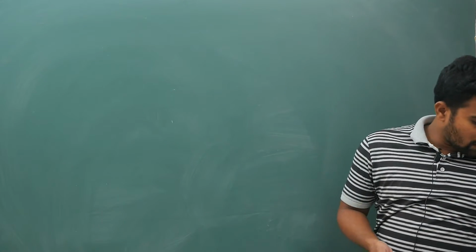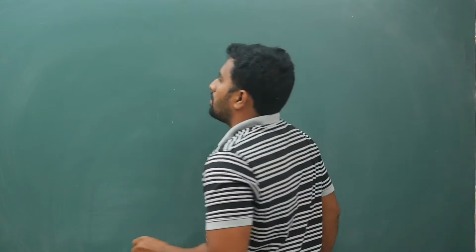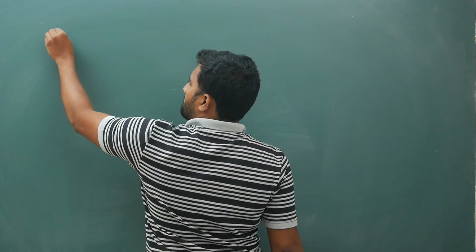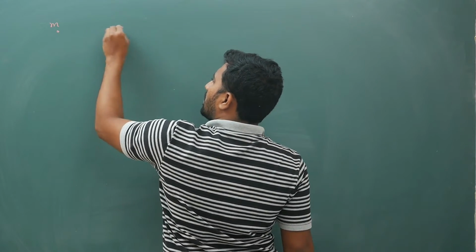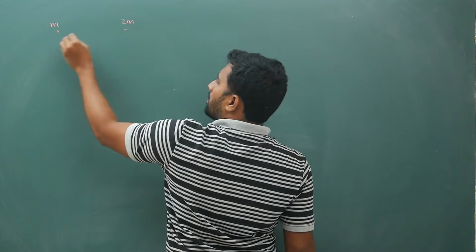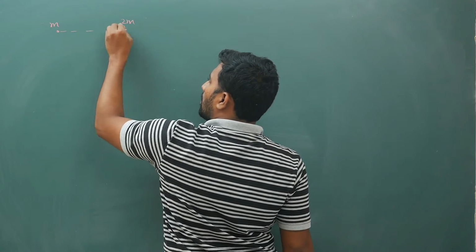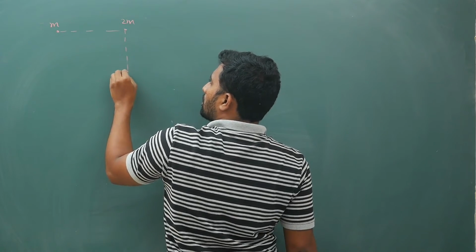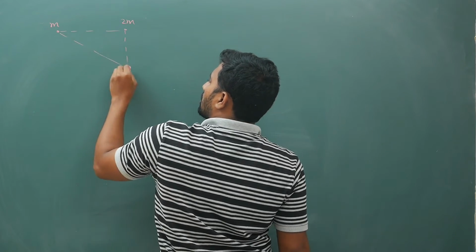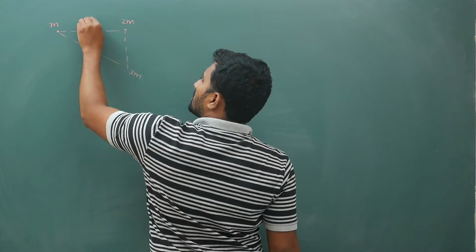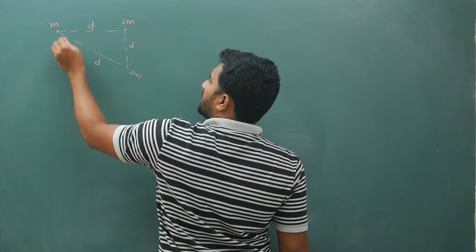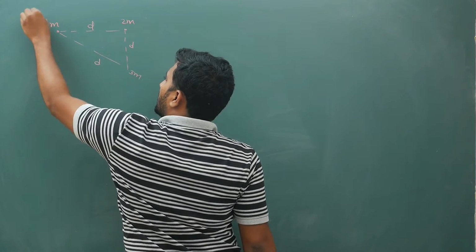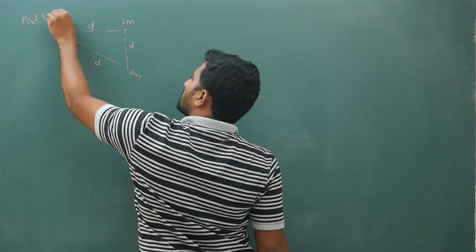Okay, so now my system is this: M, 2M, 3M, at the sides of an equilateral triangle of side D. Find potential energy of system.